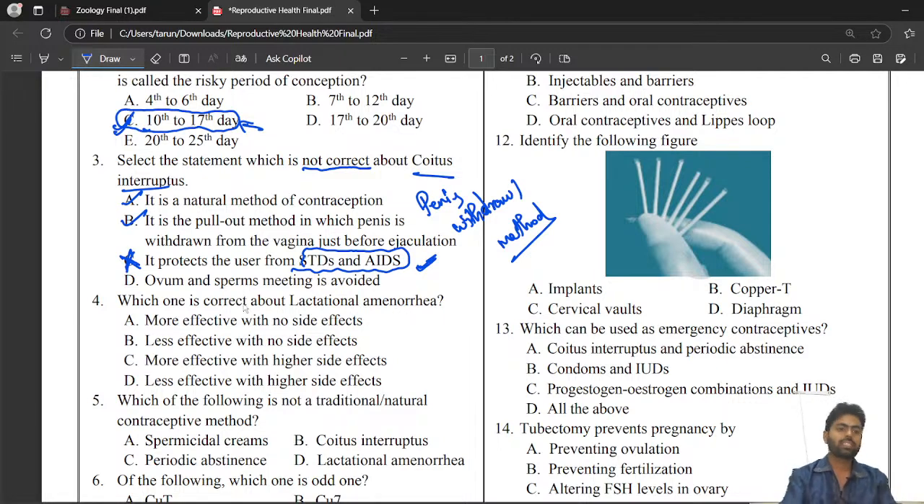Alright. So next, which one is correct about lactational amenorrhea? What is lactational amenorrhea? We need to see.